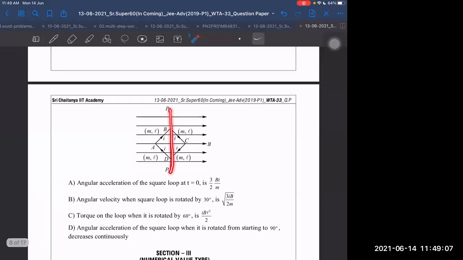It can rotate about PP dash. Magnetic moment is inwards, sir. Then M cross B will be the torque. Minus K cap cross I cap. Minus K cross I means I cross K, I cross K means minus J cap. Yes, sir, minus J cap.